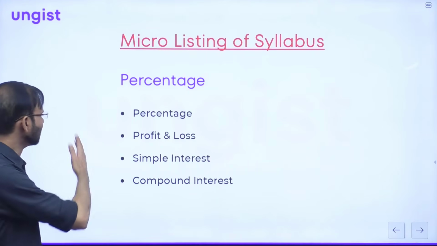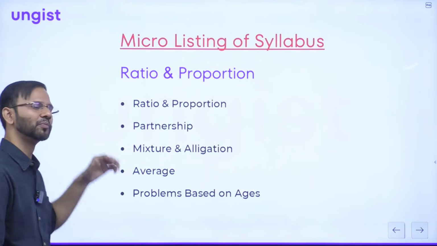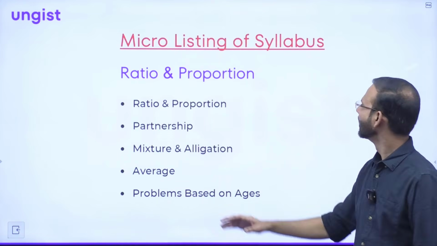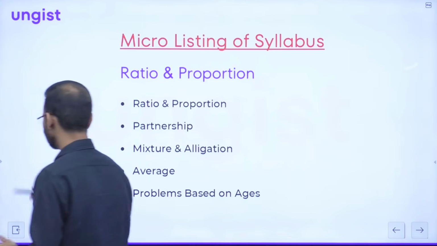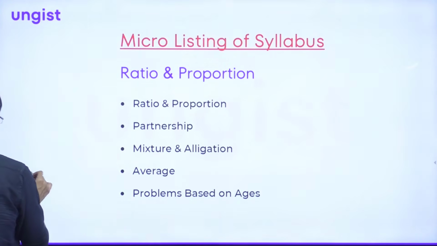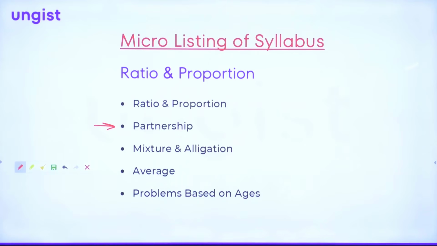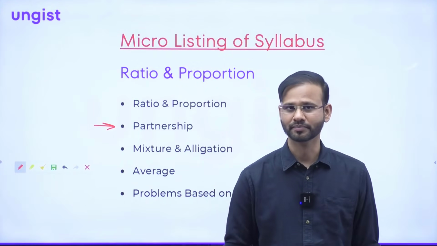So guys, this is the percentage capsule, right? After that, ratio and proportion. So guys, inside ratio and proportion, what do we have? Ratio, proportion, and partnership is the topic that UPSC has introduced after so many days. Because in the last 15 years, I didn't see a question from partnership. But this time they have asked one question from this topic, right? So partnership is a very small topic, but yes, it is based on ratio and proportion, right?